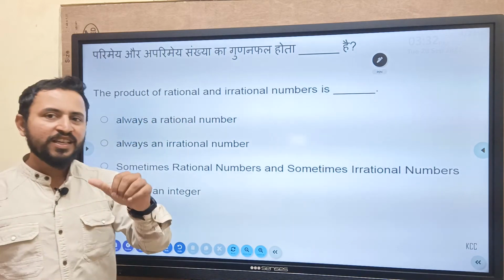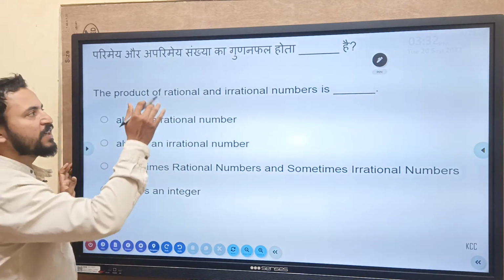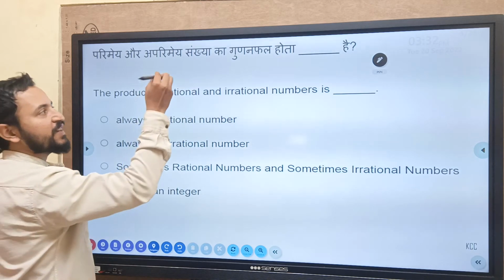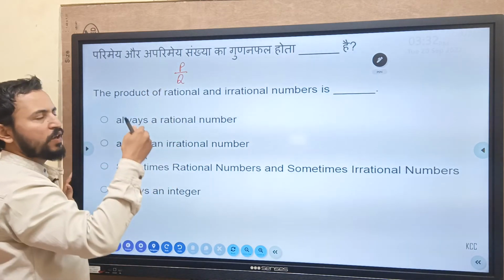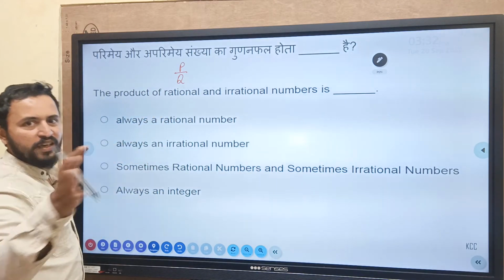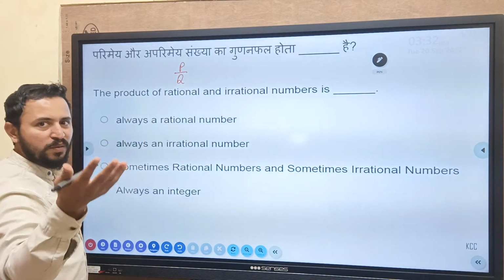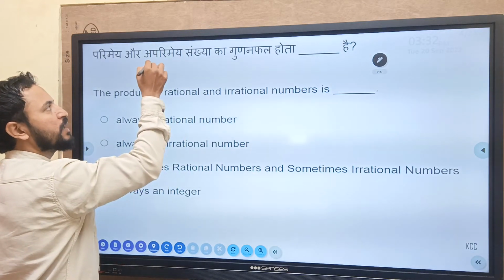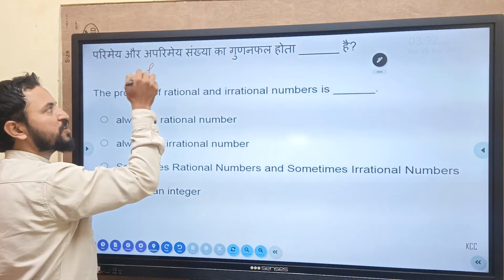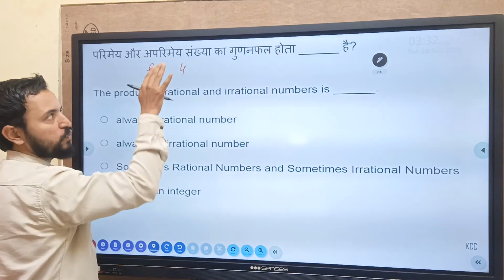See here, rational numbers are the numbers which can be represented, which can be written in the form of p by q. Okay, in this, what are rational numbers? All the whole numbers, natural numbers, all these numbers are basically rational numbers. Example also I will tell you. Examples, the numbers which can be represented in p by q form are even 4. 4 is a rational number.